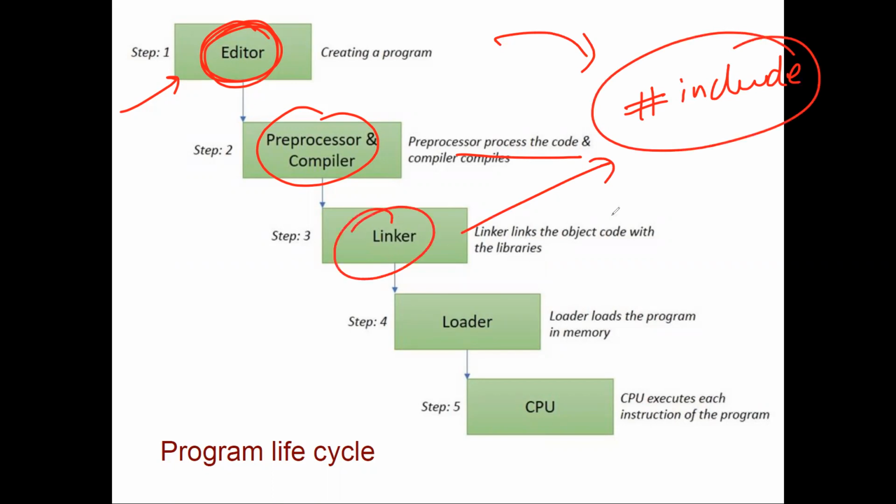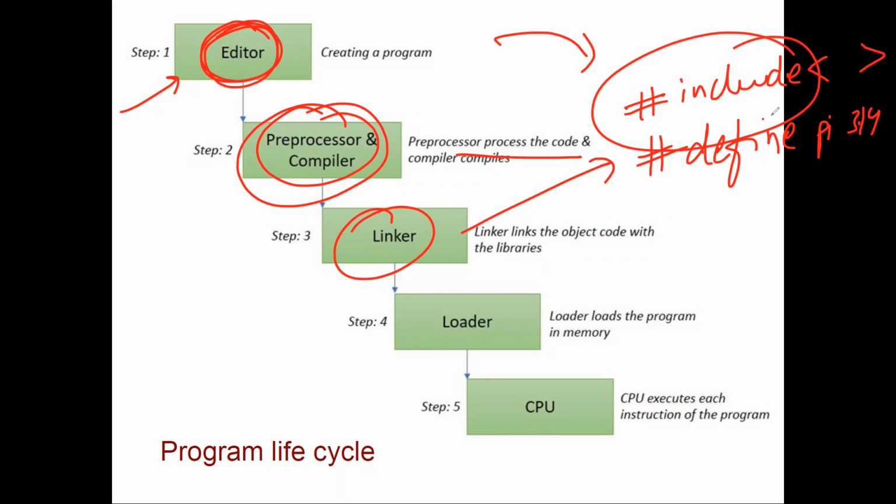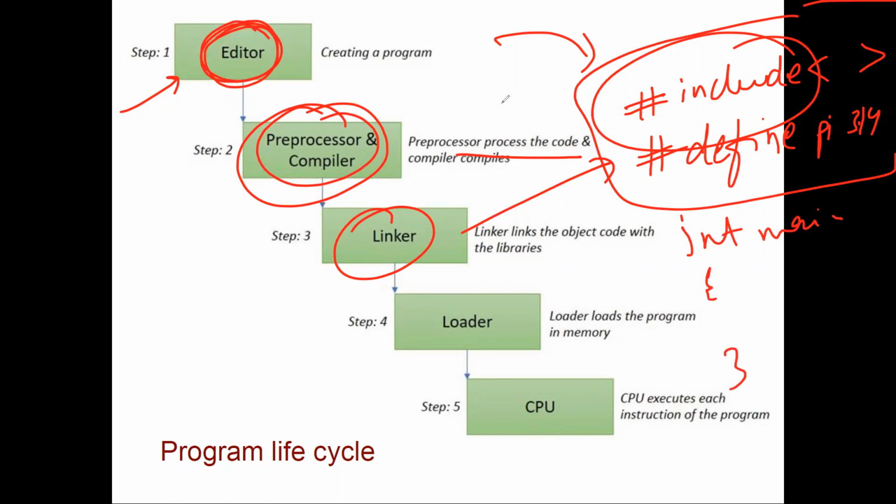So that's the linker's job. But when we say that we are preprocessing it, preprocessing means that we are doing all these things before the start of the program. So if I write hash define pi 3.14 and we are including some library, because we are doing these things before the start of our int main, that's why this is called preprocessing.